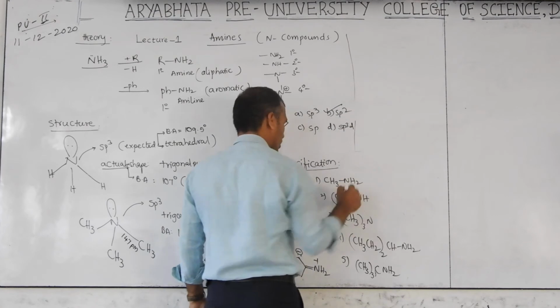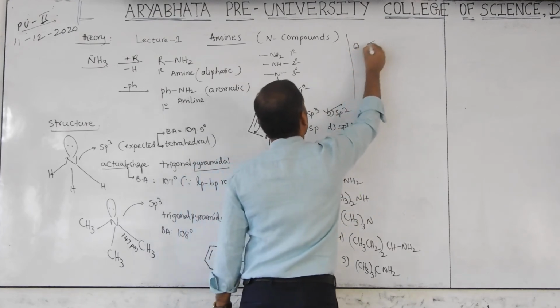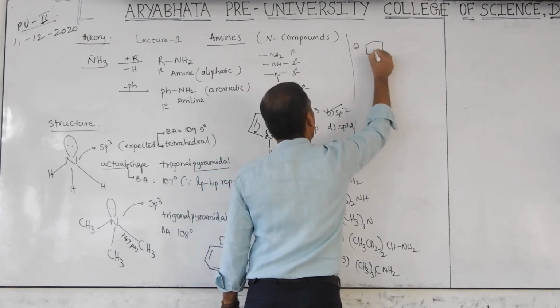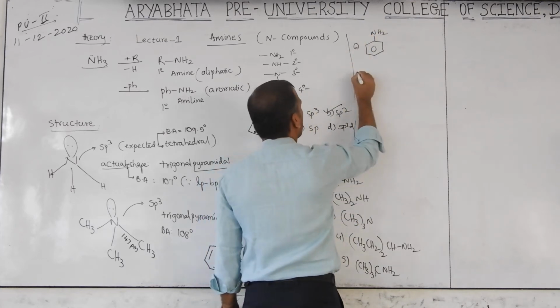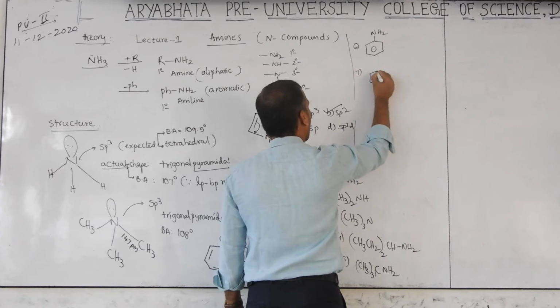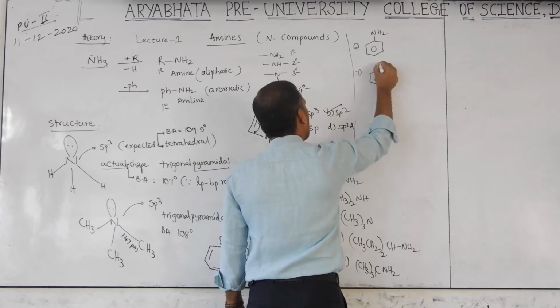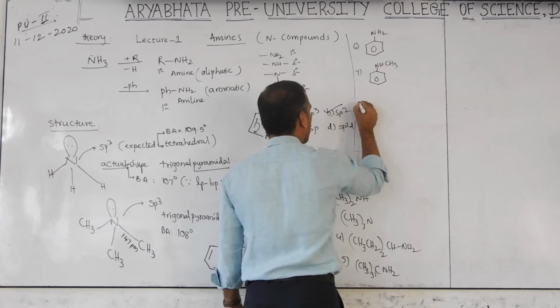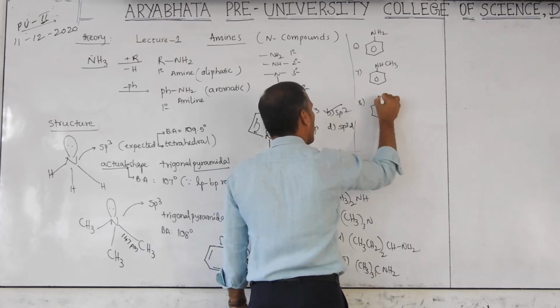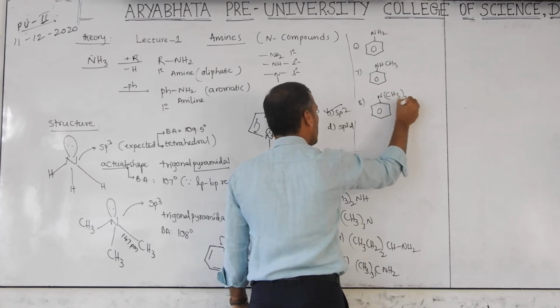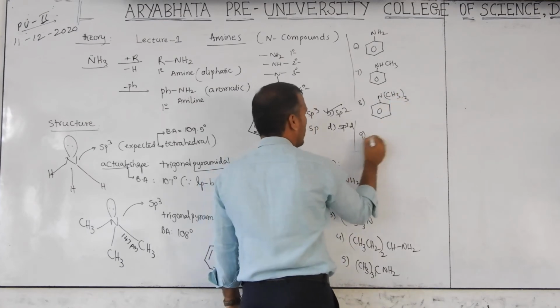Next, 6, NH2. Then 7, NHCH3. 8, NCH3 twice. 9.